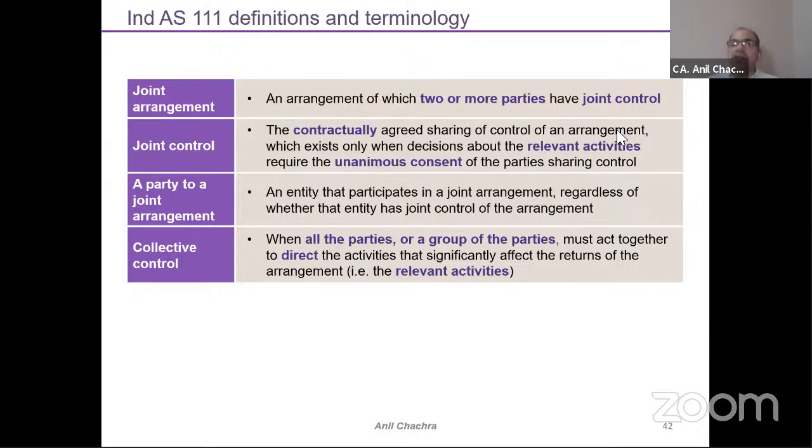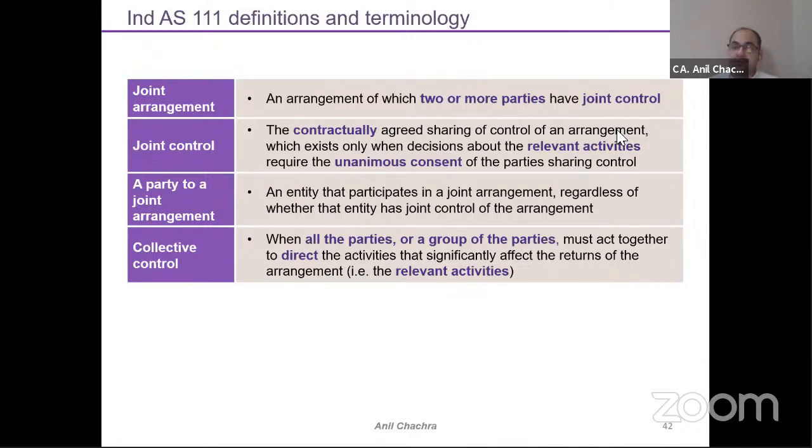The contractually agreed sharing. The word is contractually. So that means it should be through contract. Agreed sharing of control of an arrangement, which exists only when decisions about the relevant activities, as we discussed in the Ind AS 110 part, the same will apply over here as well, require the unanimous consent of the parties sharing control, means you can't take decisions at your own level.